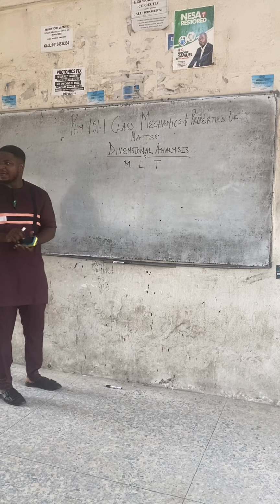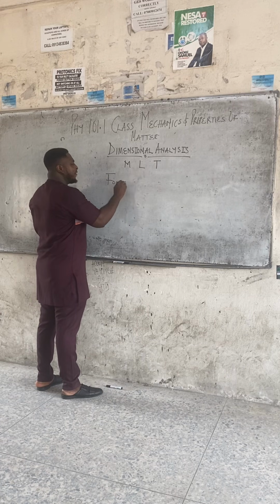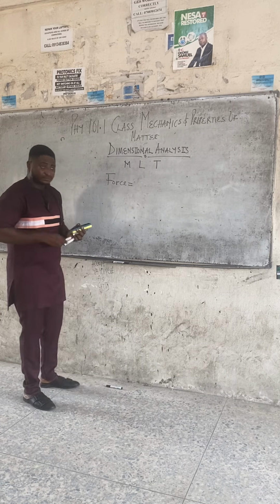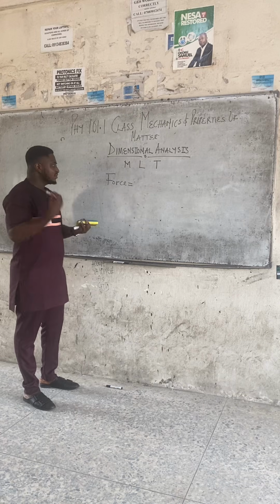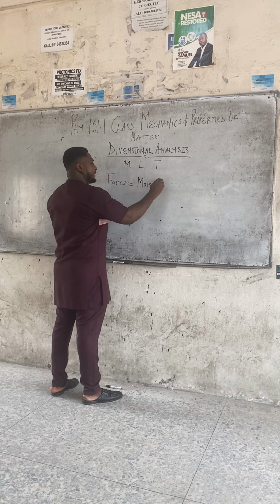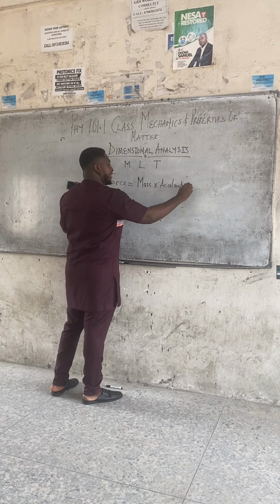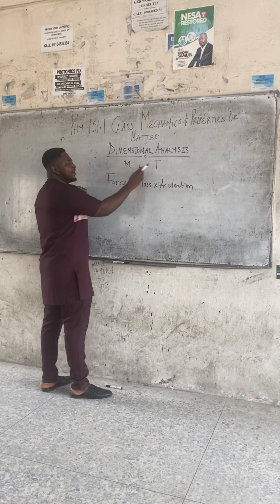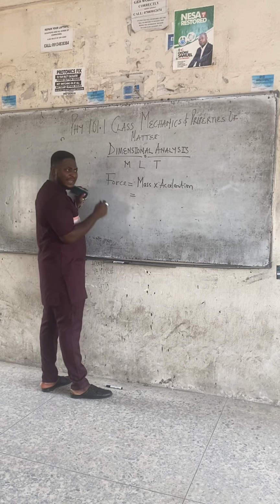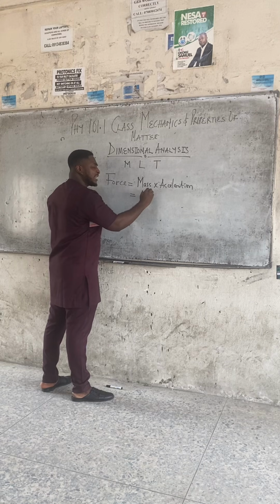So class, we've looked at speed, we've looked at acceleration. Let us look at force. Dimension for force. Force is mass times acceleration. Class, don't forget we're working with MLT. But thank God we've just finished doing acceleration, right? And mass is what? M. Acceleration, what did we just do for acceleration?